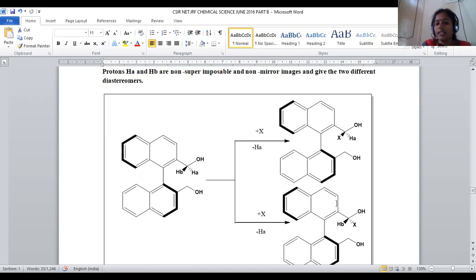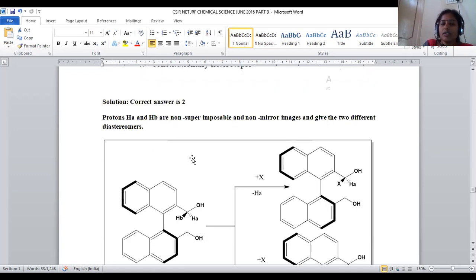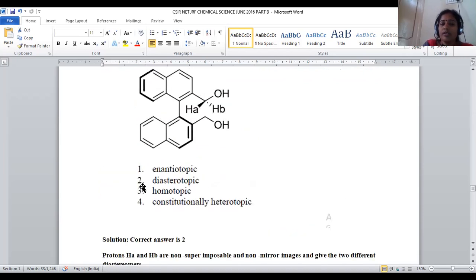Both the products are generated. But if we observe the relation between these two products, both are said to be non-superimposable and non-mirror images. So non-superimposable, non-mirror images are said to be diastereomers. Hence, these two hydrogens, the prochiral hydrogens, are called diastereotopic.